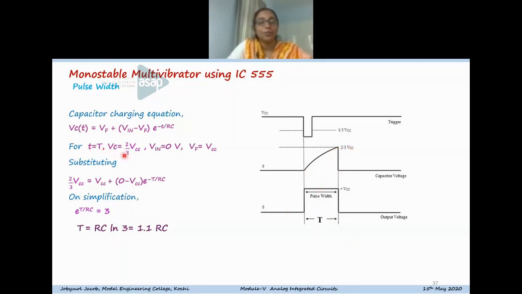So VC equals 2/3 VCC, V initial equals 0, and V final, that is the voltage to which the capacitor is trying to charge, is VCC. The V final value is VCC. By substituting these values in the basic capacitor charging equation, you can get the expression for the pulse width, that is T is equal to RC ln 3, that is equal to 1.1 RC. So this is the pulse width for the monostable operation that is determined by the external components R and C.